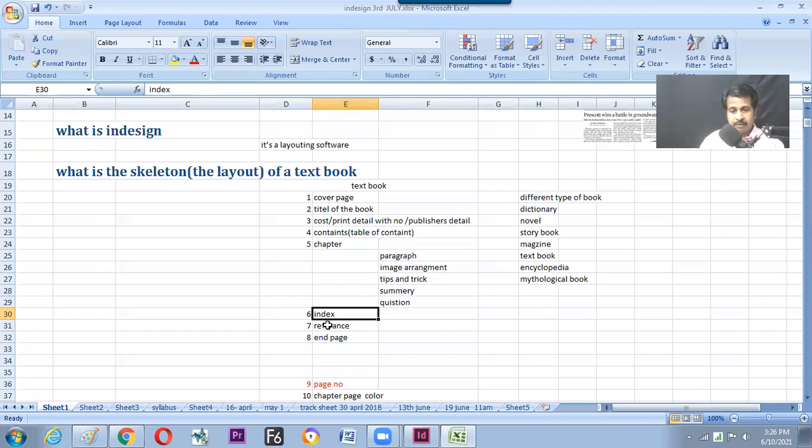Because at the end of the day, we need to create a book. That's why you are learning InDesign. In exactly the same way, why you have learned Photoshop should be noted down. Have you done that? Then we have justified it. If not, that is to be done. In the same manner, before starting the software itself, we are preparing why you are learning it. At the end of this software, what should be our output? If we have prepared beforehand, then at the end we can ask ourselves, have you done that? Then you have learned it.